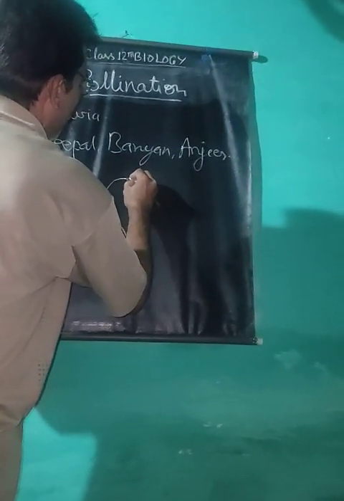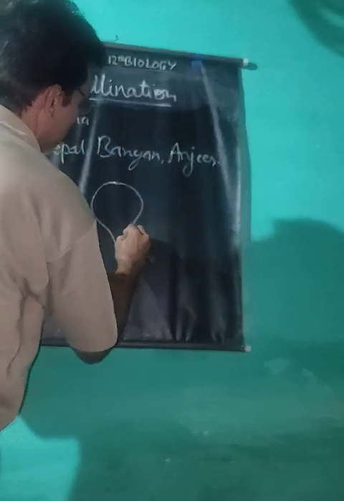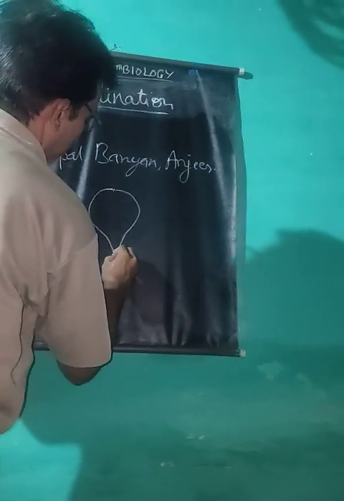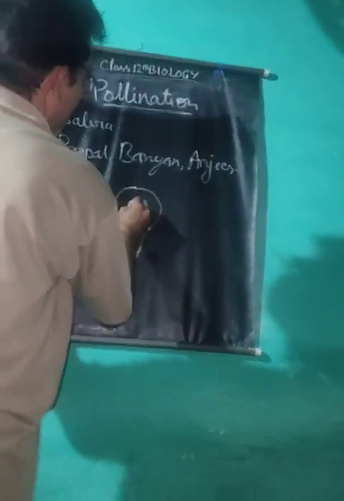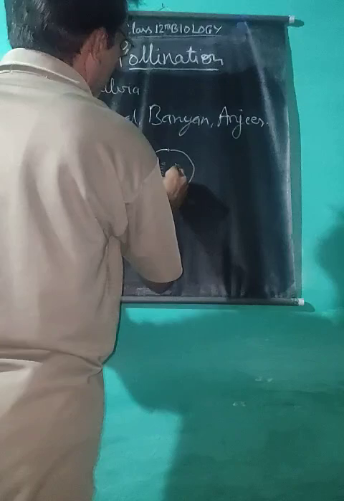The hypanthodium inflorescence has a small opening for the entrance of insects. Many male and female flowers are present inside the inflorescence.